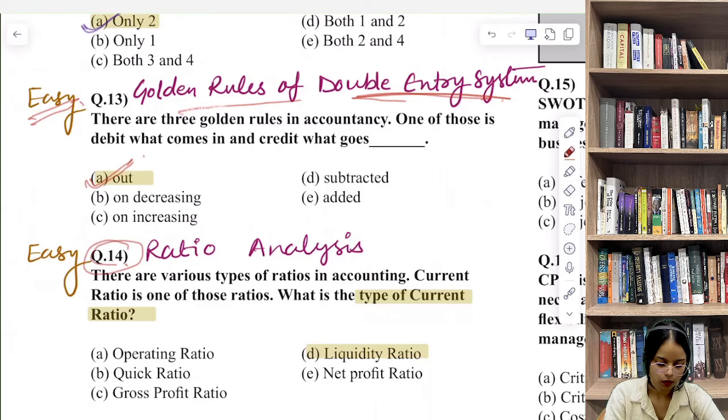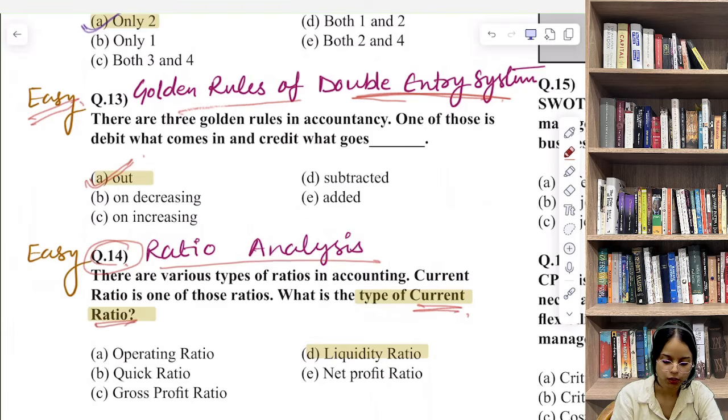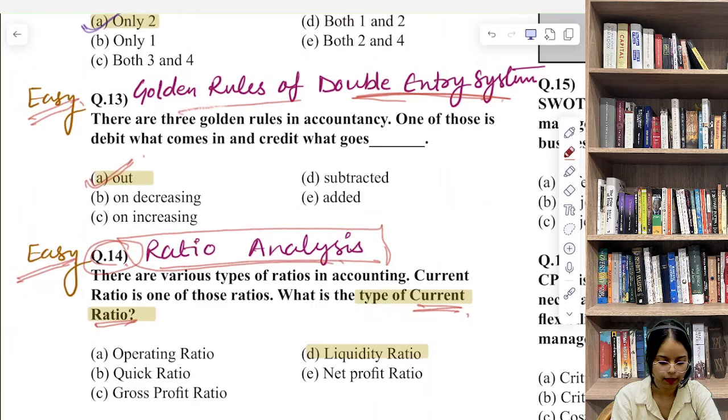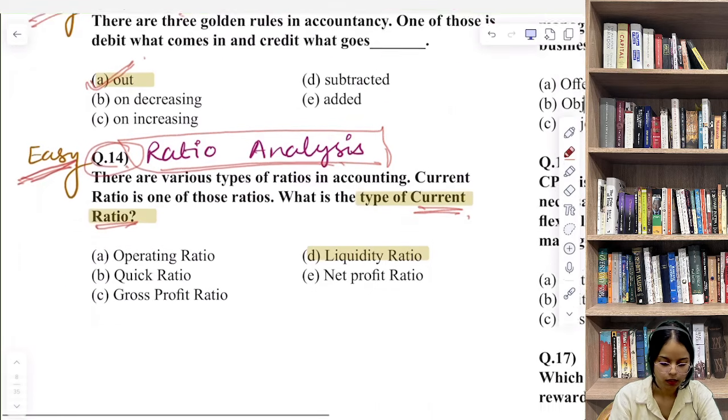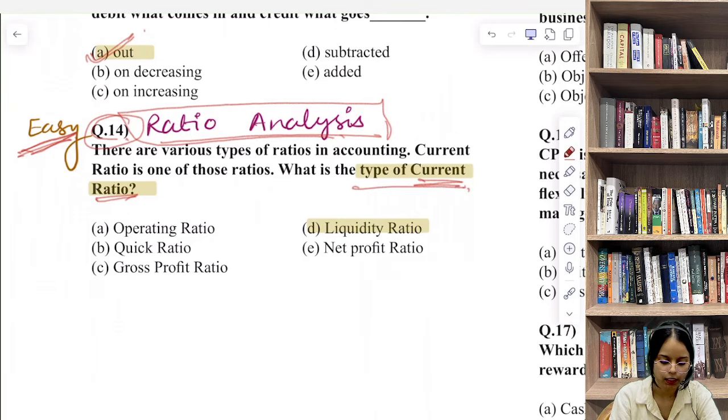Here they are asking, there are various types of ratios in accounting. True, current ratio is one of those ratios. What is the type of current ratio? So basically they are asking कि current ratio के भी कुछ types होते हैं. We are talking about ratio analysis chapter here, and the level of this question is easy. So what is the type of current ratio?